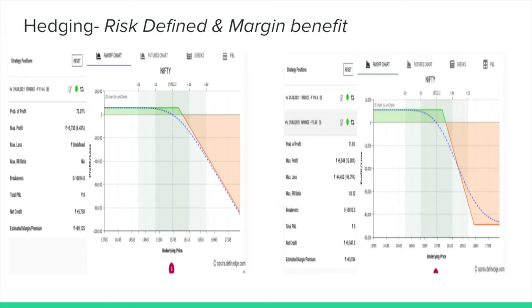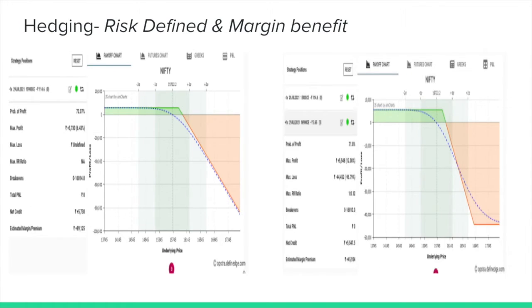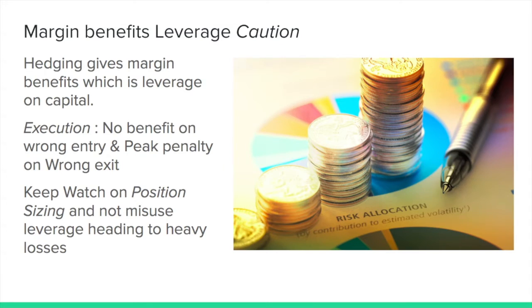The other side, where in other slides previously what we had seen, they are purely for the purpose of risk defined. Margin benefits come along. Here this is purely for the purpose of margin benefit. So both ways you can do it, right? Now there is some caution that has to be applied.